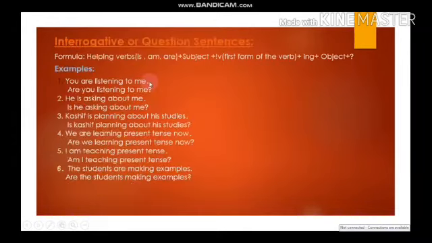Let's move toward interrogative sentences. Interrogative sentences are also called question sentences, and as I told you a while before, when we have helping verbs, making negative and interrogative sentences is very easy. Just by simply putting not, the sentence will become negative, and just by changing the place of the subject and the helping verb, it will become interrogative.